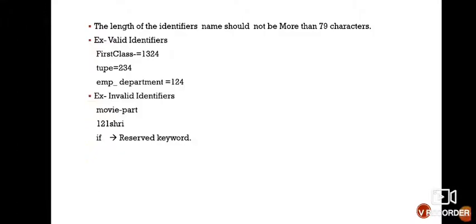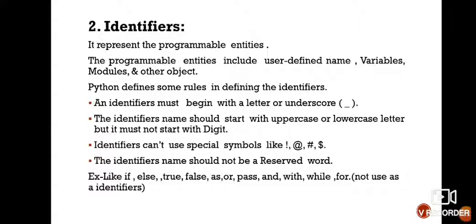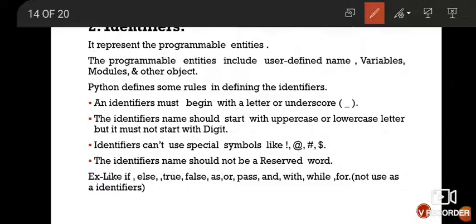First, what is an identifier? An identifier represents the programmable entities. Okay, so the programmable entities include user defined names. It means an identifier will be defined by the user as a variable or as a module or as another object.